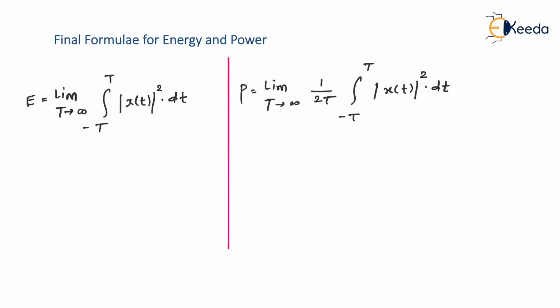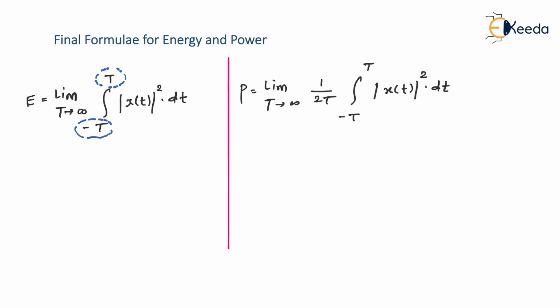So now we will concentrate on the final formulas for energy and power. If you remember, for the whole signal x of t, we are taking limits as T tends to infinity. Now the question is, can I directly put T equal to infinity in the lower limit and upper limit? The answer is of course yes. There is no harm in putting T equal to infinity in this case.